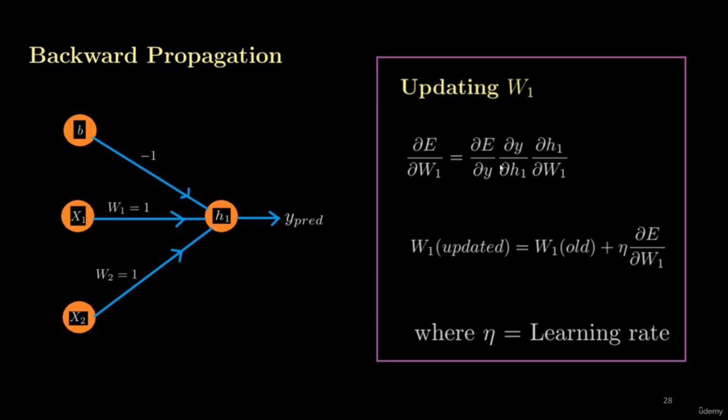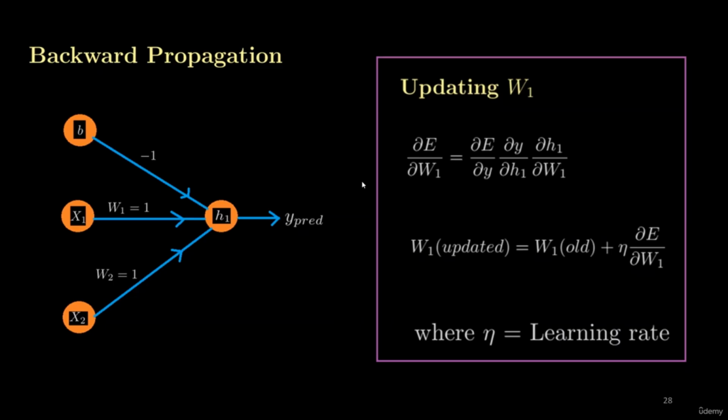First we will find the rate of change of error with respect to our actual label. This actual label is important because we have to force the y predicted of the neural network to reach this value so that the error becomes 0. So the first derivative is the derivative of error with respect to y.